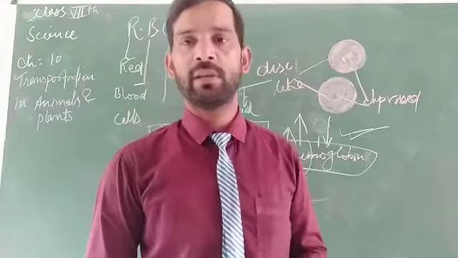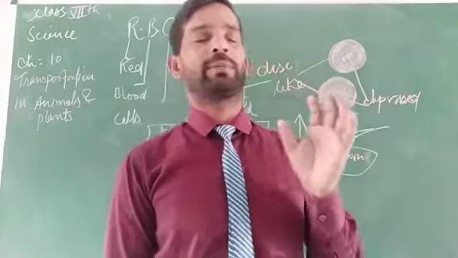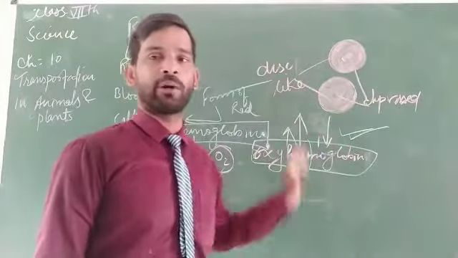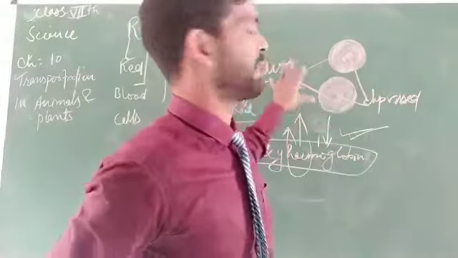Deoxidized blood means there is no oxygen present, only carbon dioxide. That blood comes back again to the lungs with the help of this particular type of structure